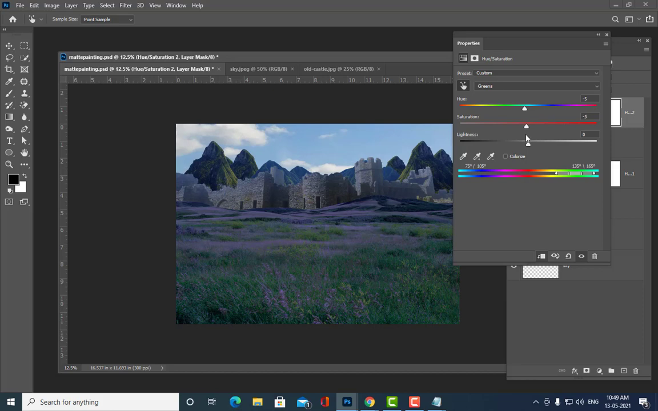Can you all see the change? See, if I increase the saturation, the green is becoming more dark. So you can also play with this lightness, okay? But actually the change is not too much, it's only a little bit. You can also pick these colors.